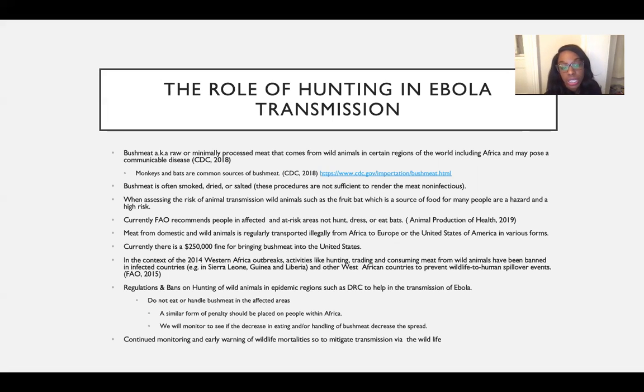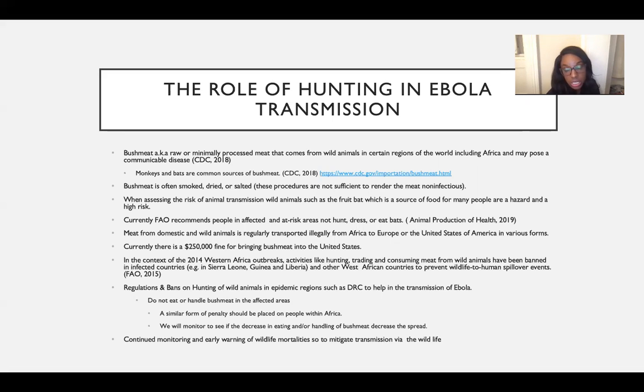Specifically, we want to start fining people, and legal action should be taken so that people understand this is a serious issue. We will monitor whether, with a decrease in hunting, we have a decrease in Ebola outbreaks. Do we have a decrease in Ebola transmission? Is there a correlation between the two?